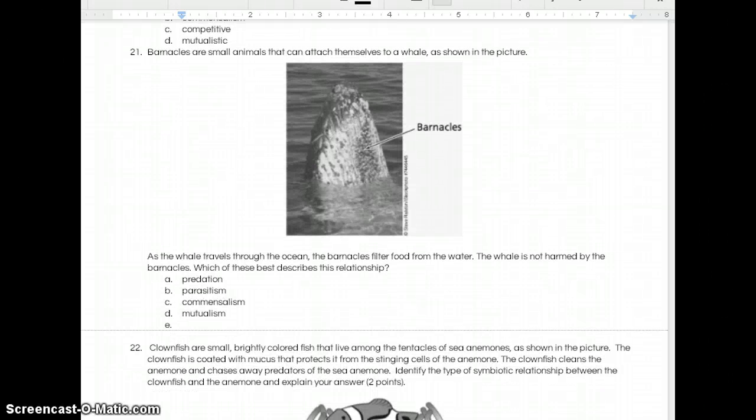21. Barnacles are small animals that can attach themselves to a whale, as shown in the picture. As the whale travels through the ocean, the barnacles filter food from the water. The whale is not harmed by the barnacles. Which of these best describes this relationship? A. Predation. B. Parasitism. C. Commensalism. D. Mutualism.